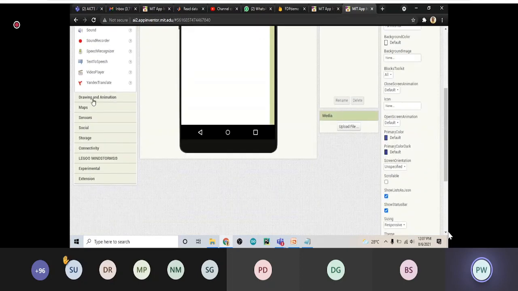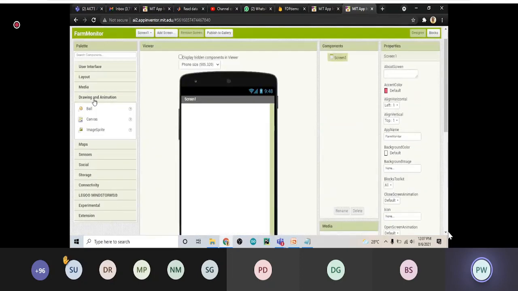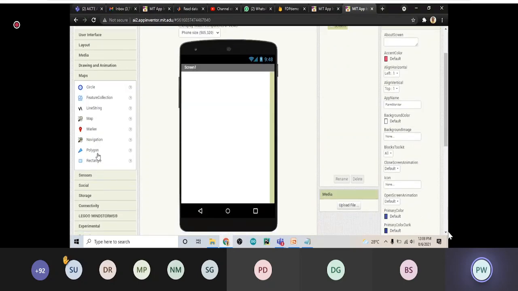Okay. Then if you go to the drawing and animation, there is the ball, canvas, and image sprite. What actually is the canvas? If you would like to draw a graph, in that case you have to use the canvas. We will not discuss much more about these things. Then you can add maps in your app. It's like navigation, so many things. There are markers and other things.